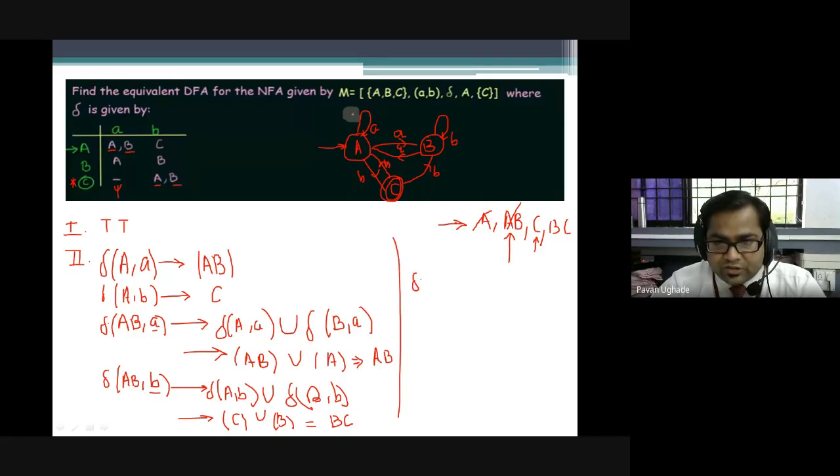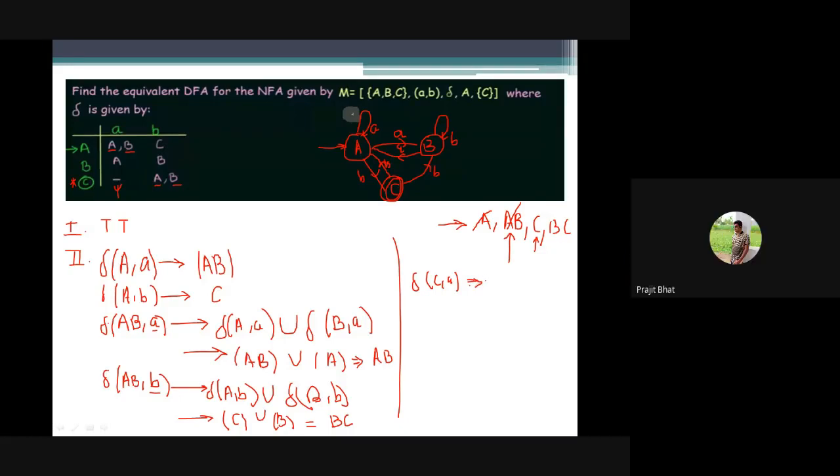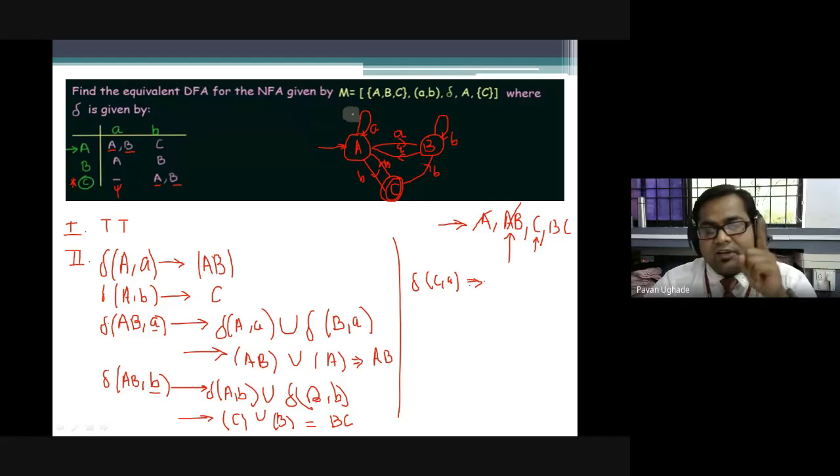Transition function of C over A. Tell me what you will be getting here. It is the dead state. You are already aware that to handle the dead state in DFA we require one more additional state. So here I'll be using D as my next state or dead state.